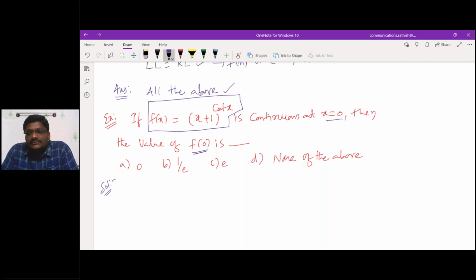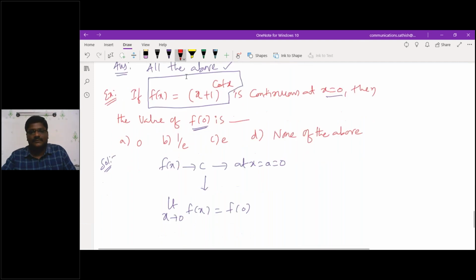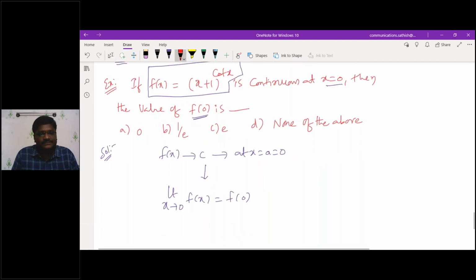What have they given? The given function f of x is continuous at a point x is equal to 0. They mentioned it very clearly in the problem. F of x is continuous at a point x is equal to a, that is equivalent to what? That means limit x tending to 0 of f of x is equivalent to f of 0, or not? Am I correct?